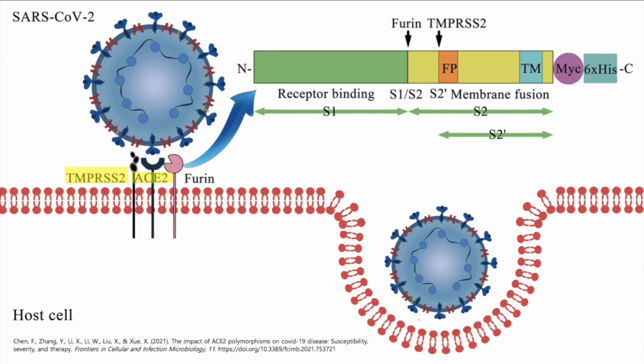Now you might be wondering what structures actually do express ACE2. In the roof of the nasal cavity, there is a specialized tissue called the olfactory epithelium where both ACE2 and TMPRSS2 membrane proteins are expressed. The SARS-CoV-2 virus attaches to and invades host cells using these two membrane proteins.